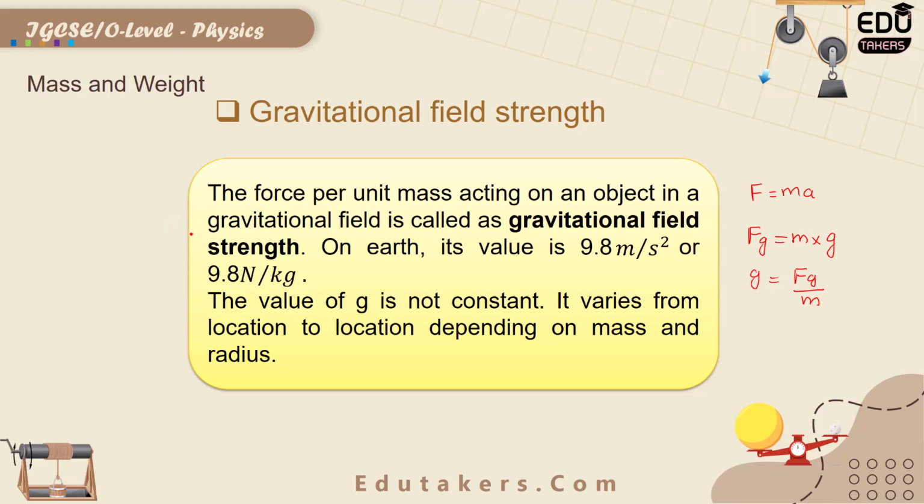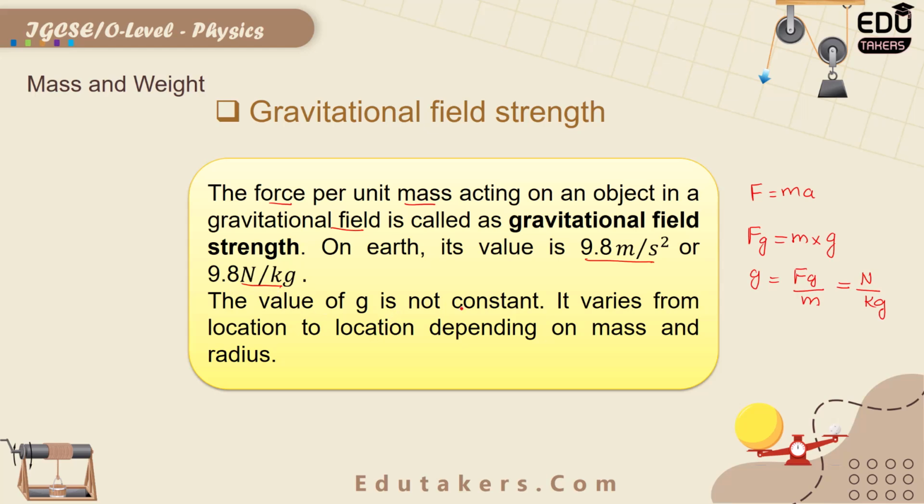The force per unit mass acting on an object in the gravitational field is called the gravitational field strength. On the surface of Earth, its value is 9.8 m/s², and its unit is also N/kg. This is because the unit of force is the newton and the unit of mass is the kilogram, so the gravitational field strength is given in newtons per kilogram. Both of these are the same unit.